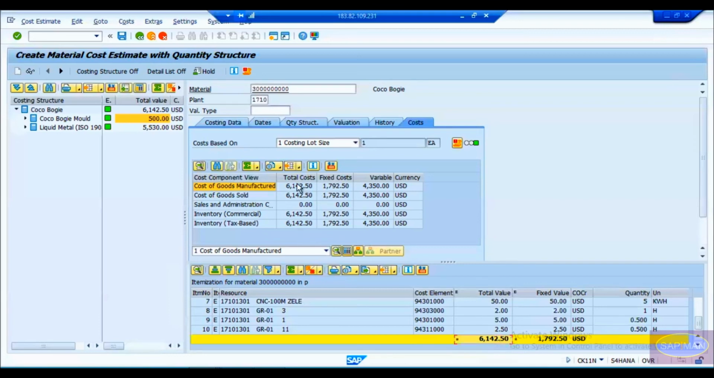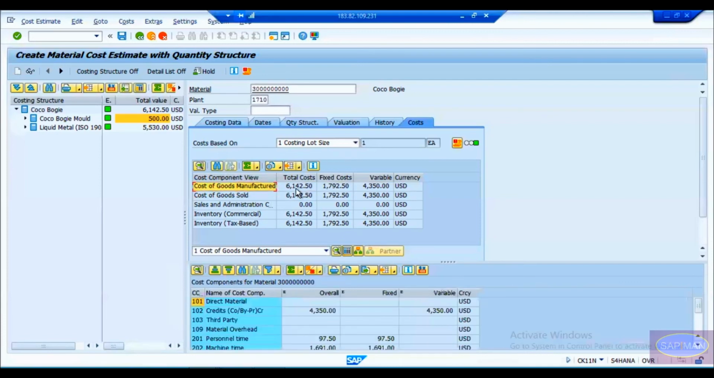Okay, so if you break that in total, this is 6142.50. So this is your total cost. You can see the cost of goods manufactured here in the top corner. Cost of goods manufactured is 6142.50, and for this your fixed cost is 1792.50. What is this fixed cost? Operation cost. And variable cost is basically your material cost, which is this much in total. If you add 4350 plus 1792.50, it should be equal to 6142.50.